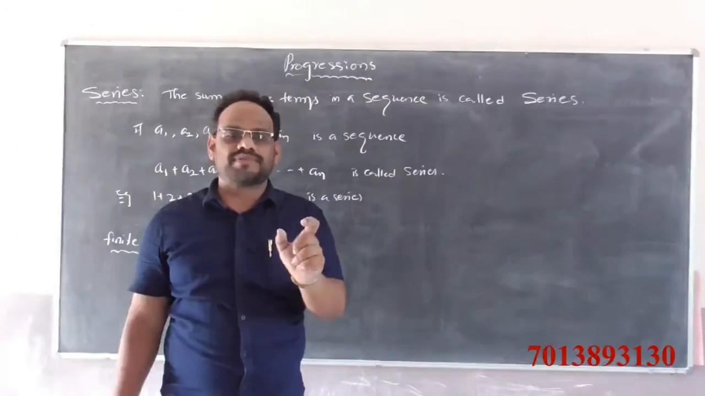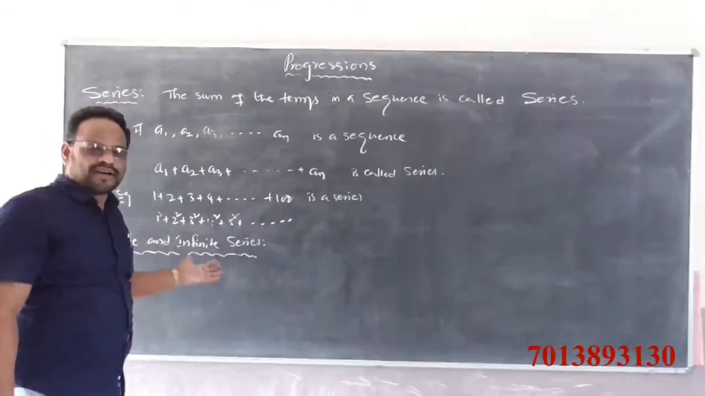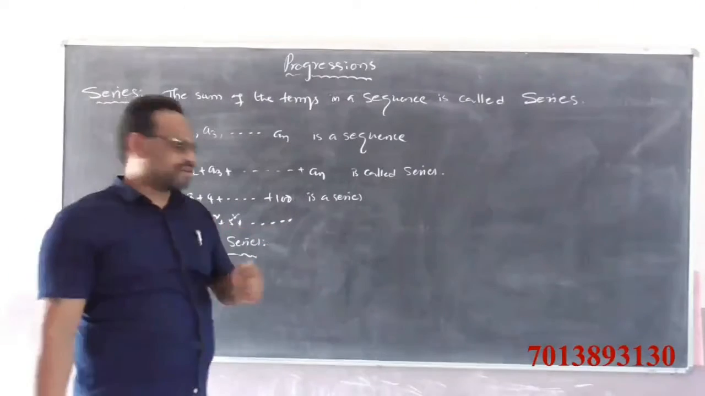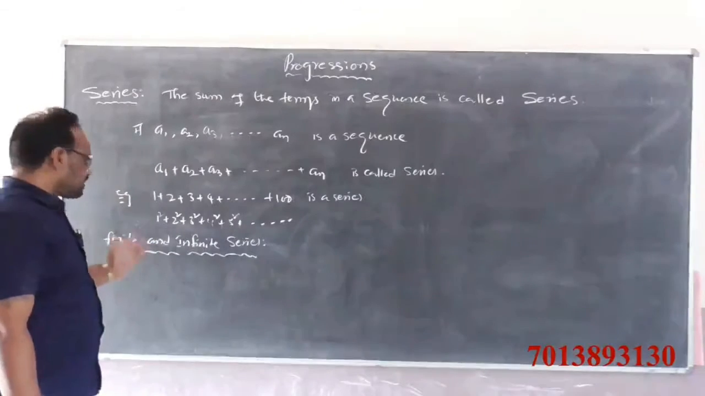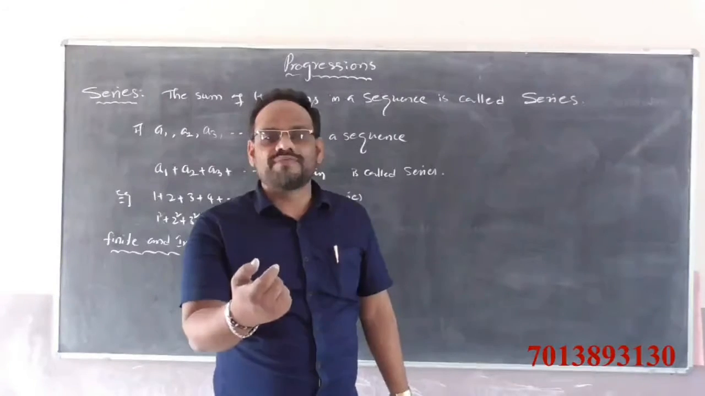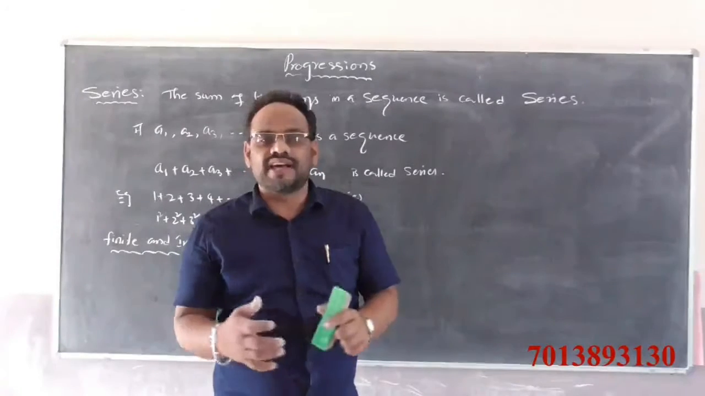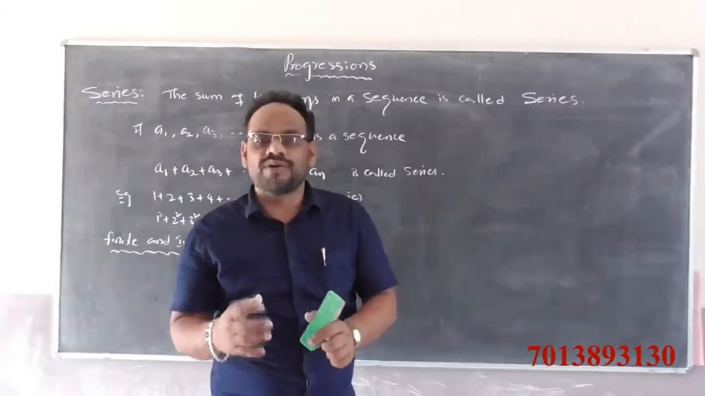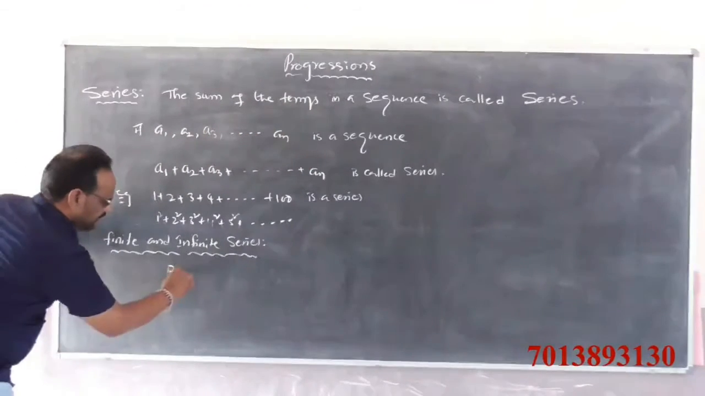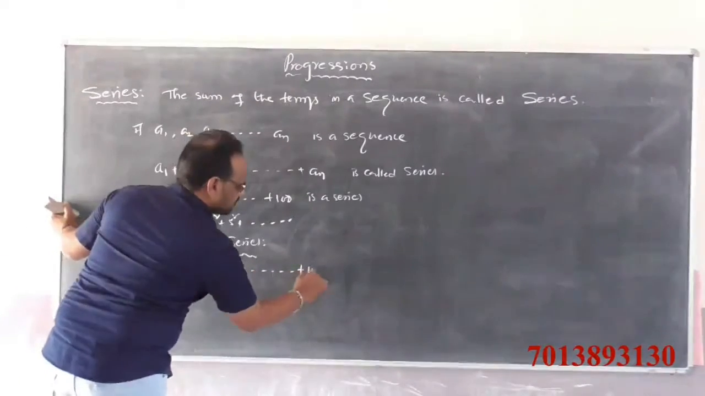We know that finite number of terms means that if you count the articles or numbers, surely it will end. Finite series means it has a finite number of terms. A series which has an infinite number of terms is called an infinite series. So let us discuss one example: 2 plus 4 plus 6 plus 8 and so on plus 100.